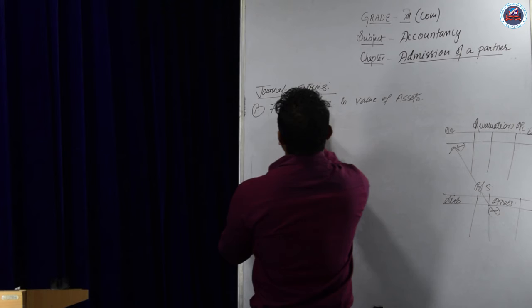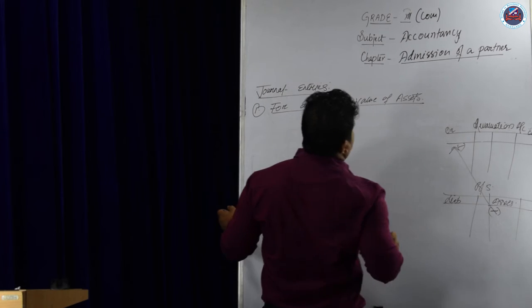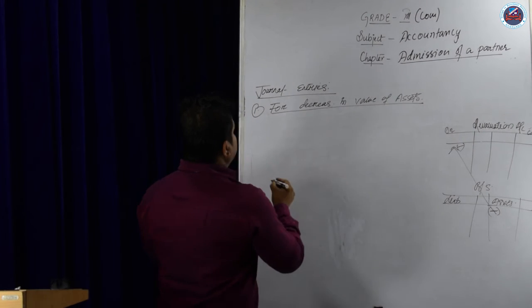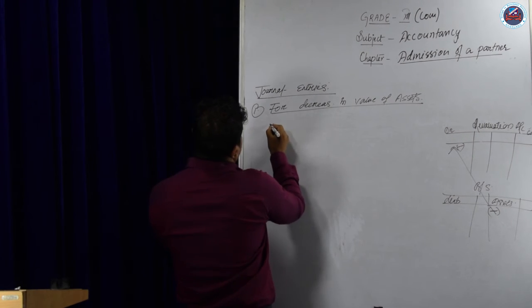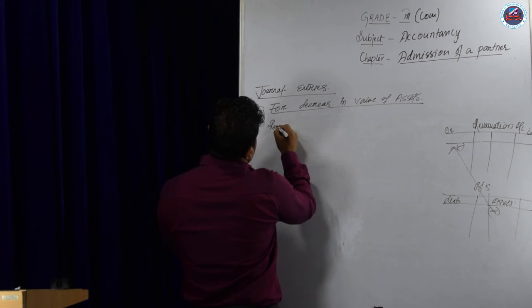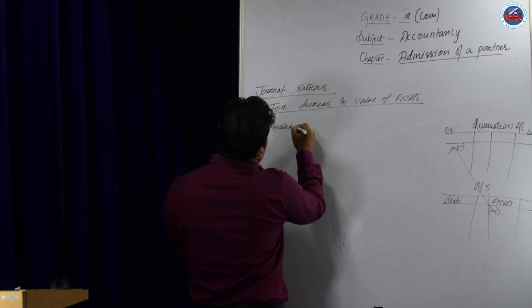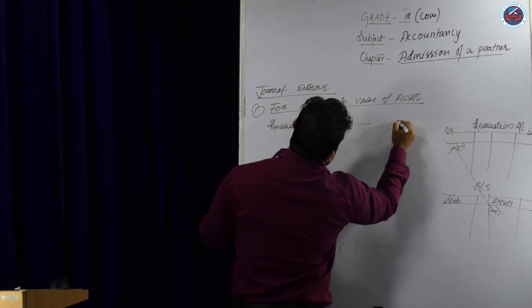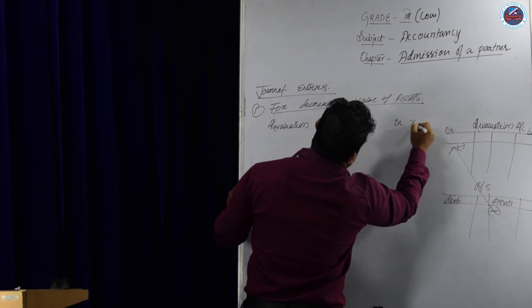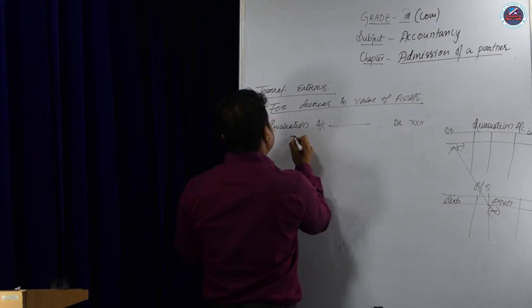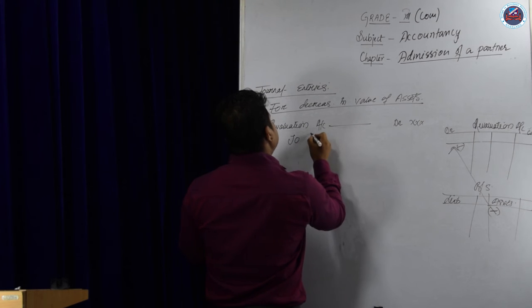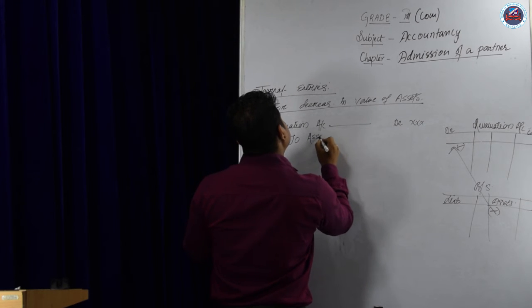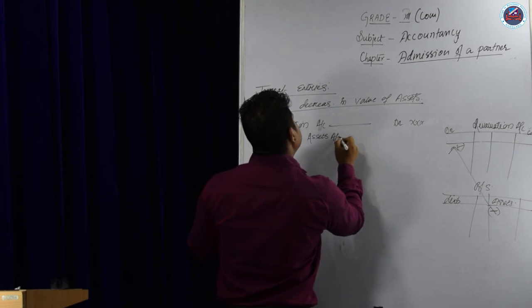For decreasing the value of assets, the journal entry will be revaluation account debit, because revaluation is a nominal account, to assets account.